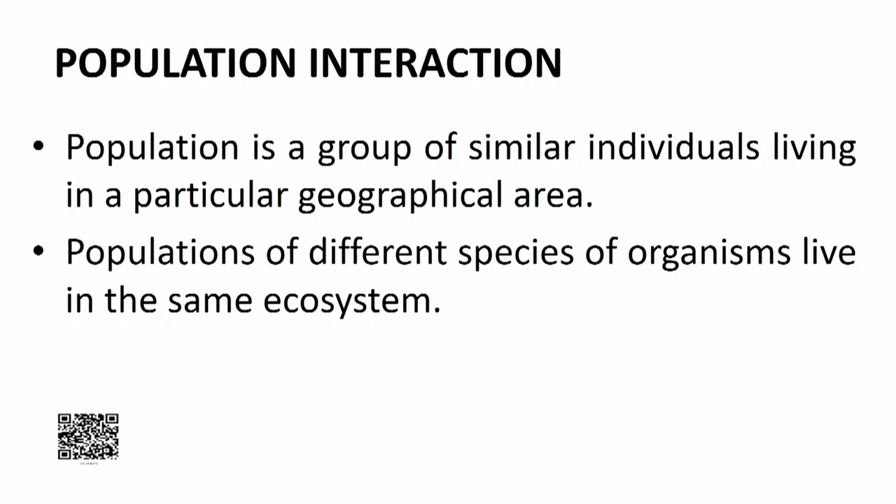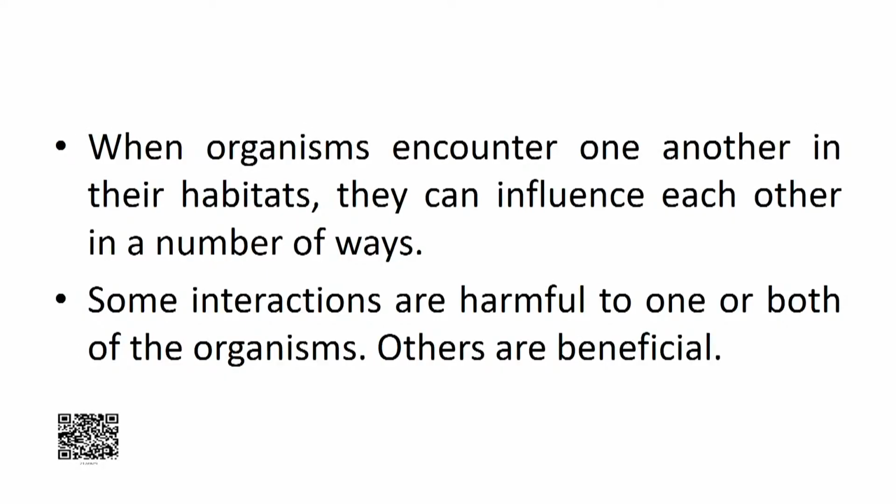When organisms encounter one another in their habitat, they can influence each other in a number of ways. Sometimes these interactions may be harmful to one or both organisms, or sometimes these interactions are beneficial too. Such relationships can be characterized into different types depending on the interaction and the extent to which they associate.